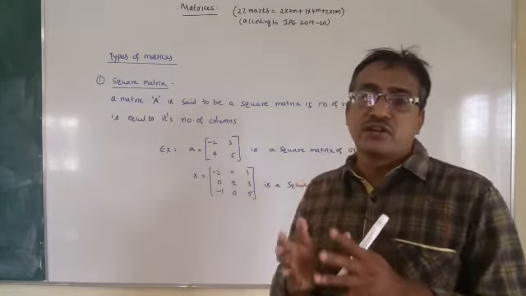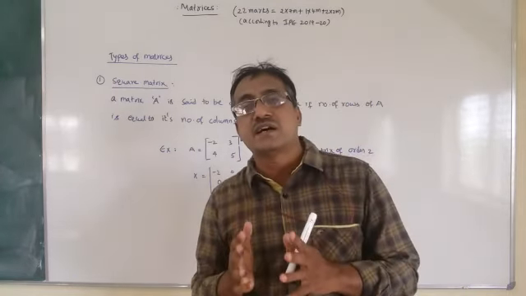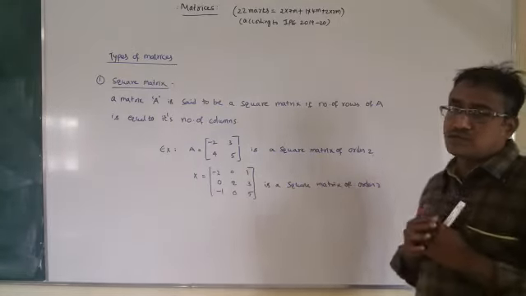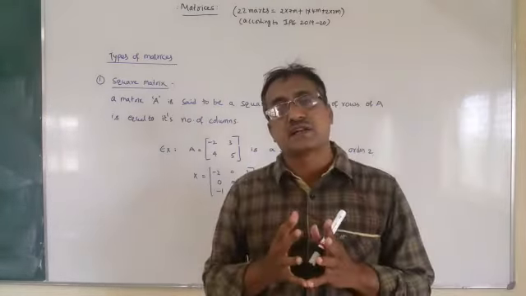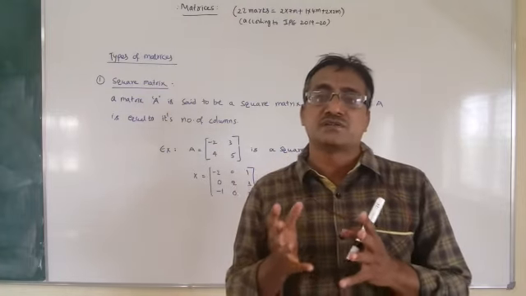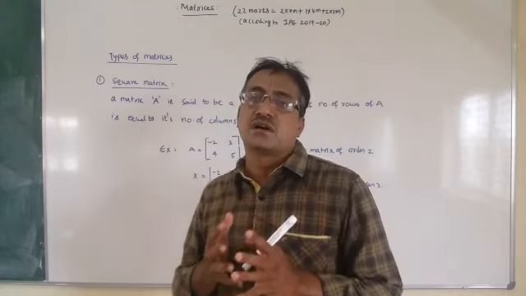You have 3 rows and 3 columns. So it is called a square matrix of order 3. So that is the definition of square matrix. A square matrix is nothing but a matrix whose number of rows is equal to number of columns.